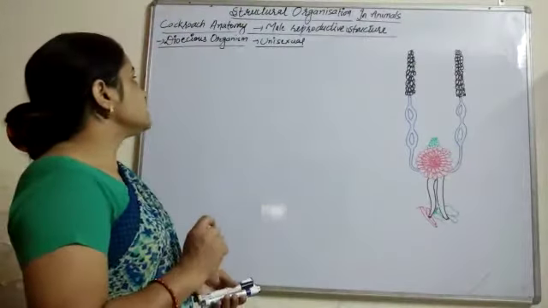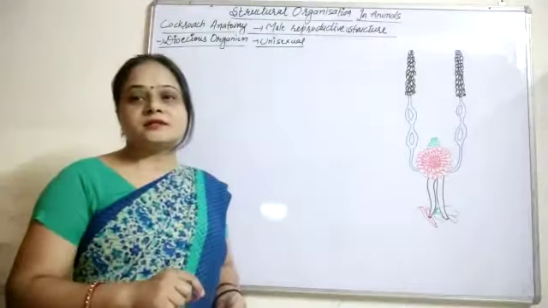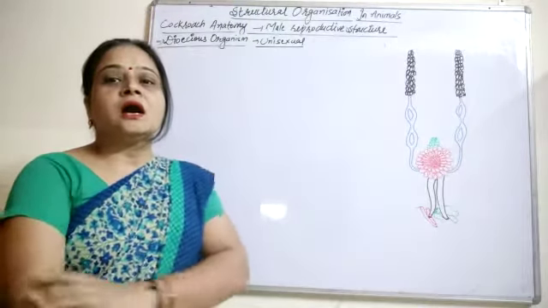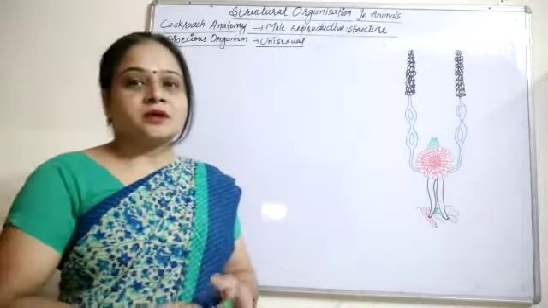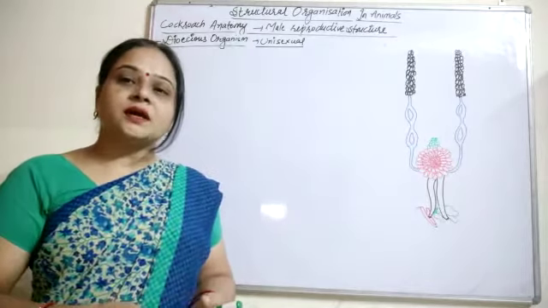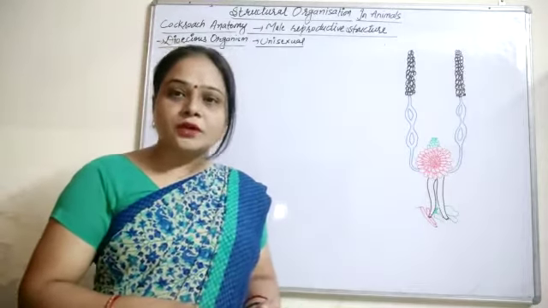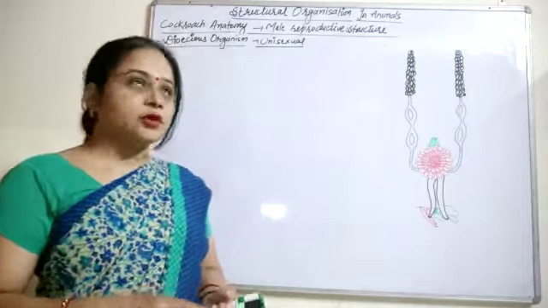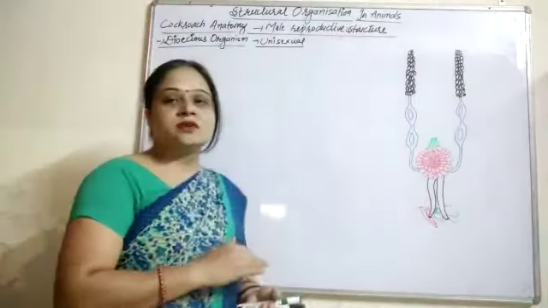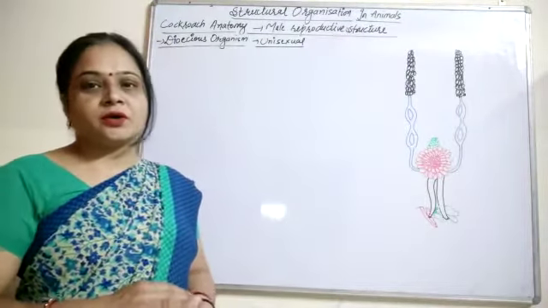So we can show that the dioecious organism, that is the unisexual, how this unisexual condition shows different types of reproductive systems in different bodies. So in this video we will study the male reproductive system.